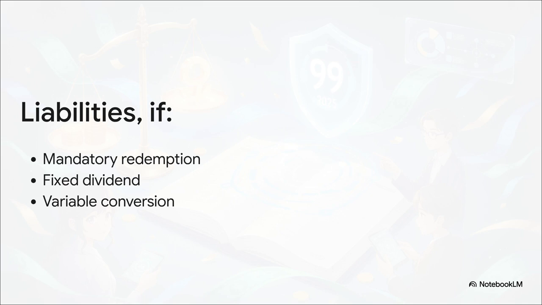Under Circular 99/2025, preference shares actually have to be classified as liabilities if they meet certain criteria. If they have a mandatory redemption date, or if they demand a fixed dividend payout, even if the business is losing money, or if they have variable share conversion terms based on market price. Well, think about it. If a share forces your company to pay out hard cash on a rigid schedule just like a bank loan does, then economically, it's a debt, period. And we absolutely must account for it as a liability.